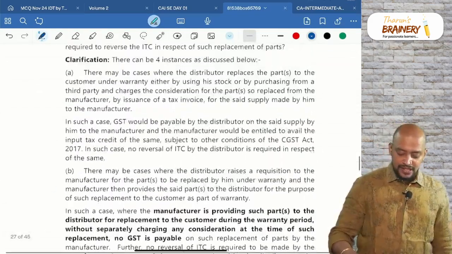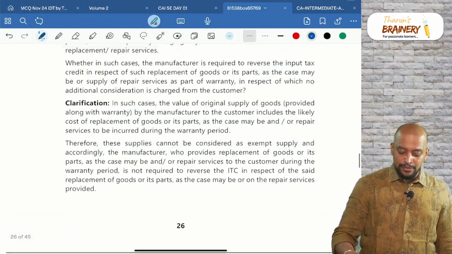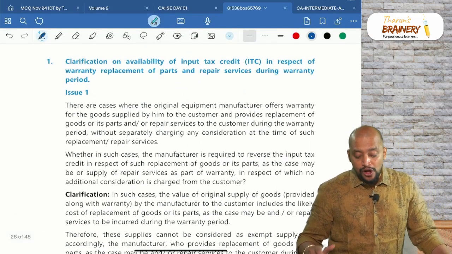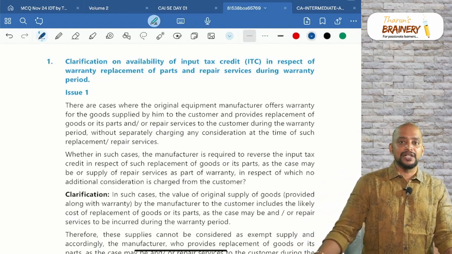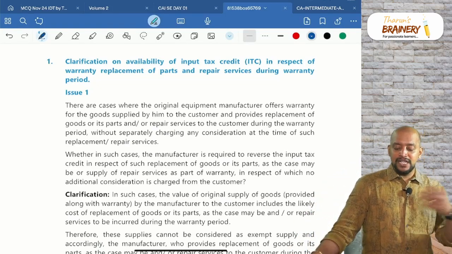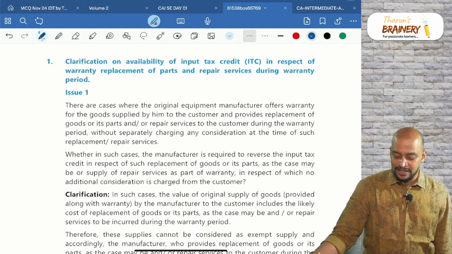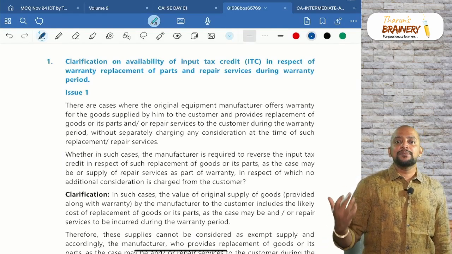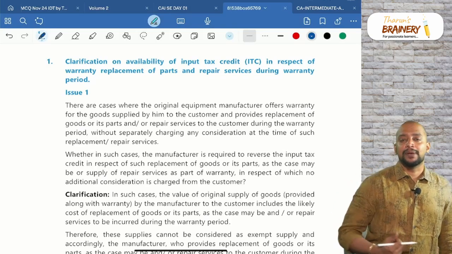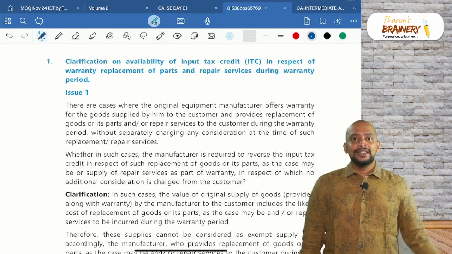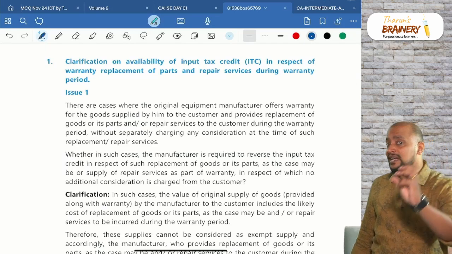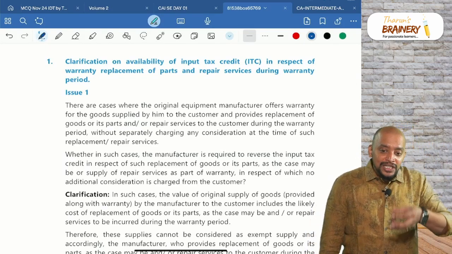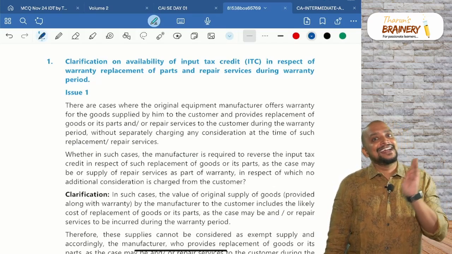Already we know all these issues which we have seen. Issue number 1. There are cases where the original equipment manufacturer offers the warranty to the goods supplied by him to the customer and provides replacement of goods during the warranty period. Now what about the ITC? Can the ITC be availed by that particular supplier? Yes. For example, there is a manufacturer or a dealer who is providing the replacement during warranty period. To do that replacement, they need to buy. Can they take ITC on that?